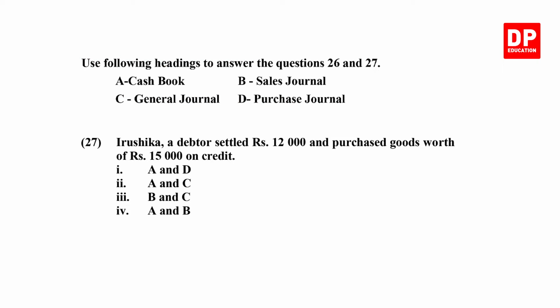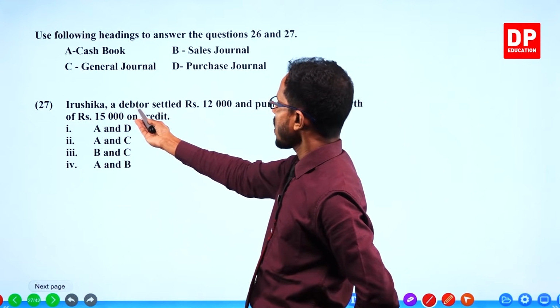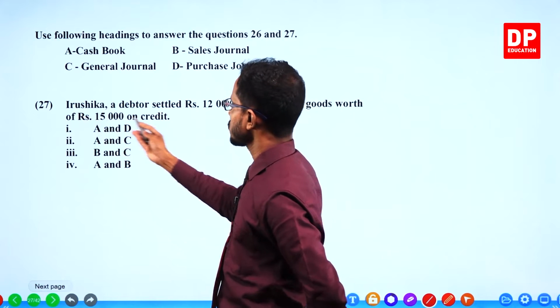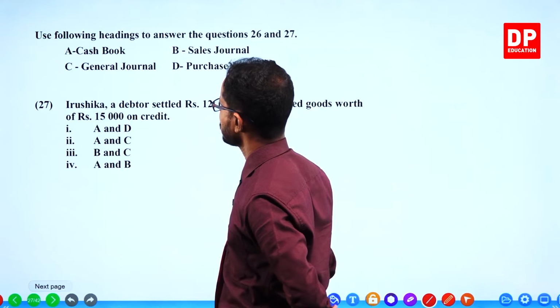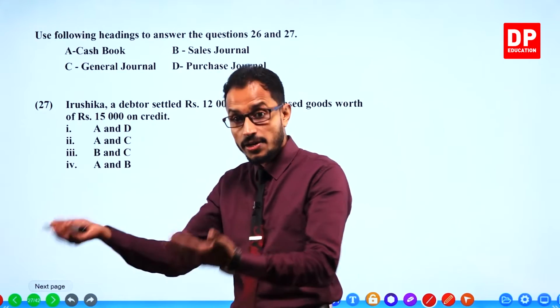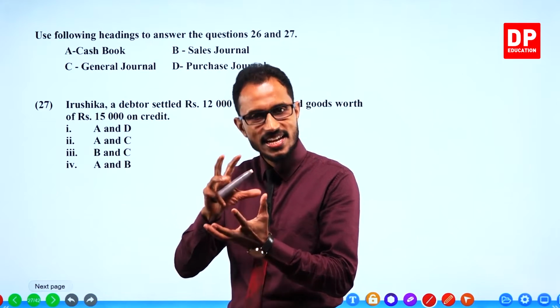Simple, isn't it? Again, same headings. Rushika, a debtor, settled 12,000 and purchased goods worth 15,000 on credit. Rushika is a debtor. She had a debt.